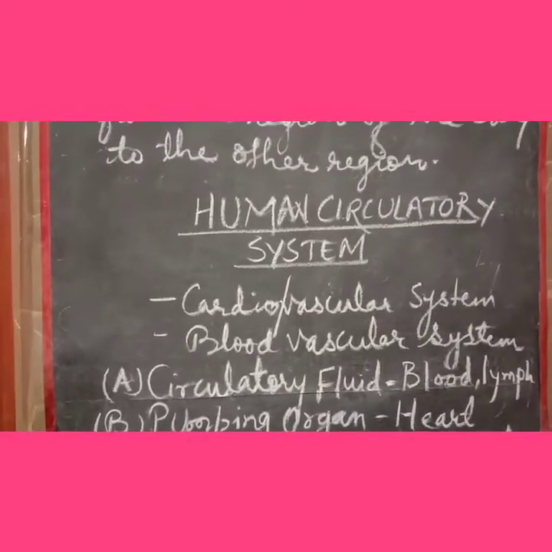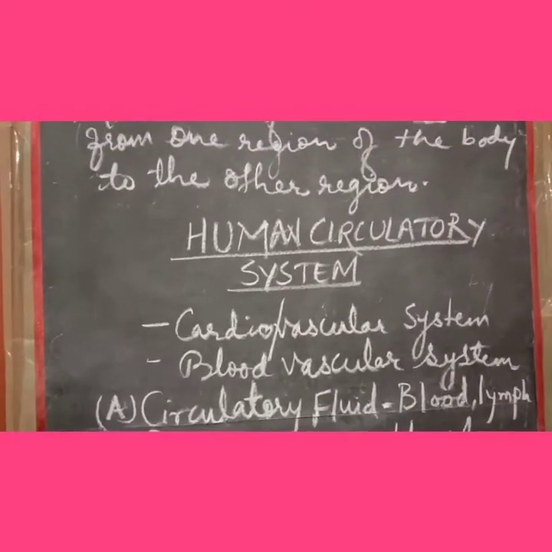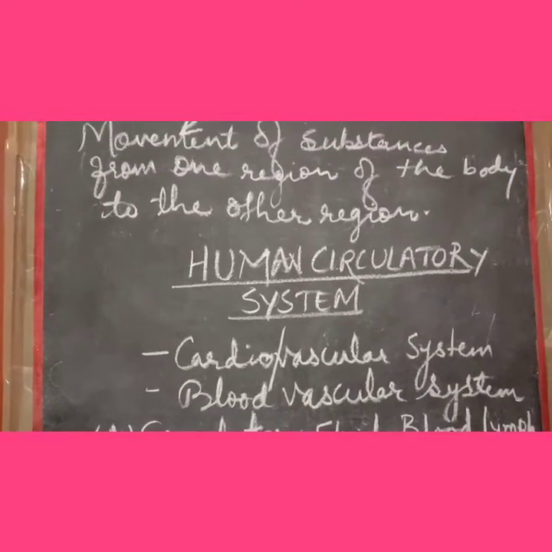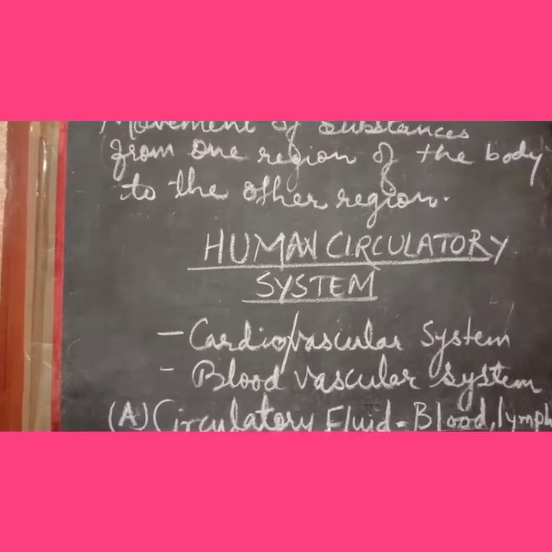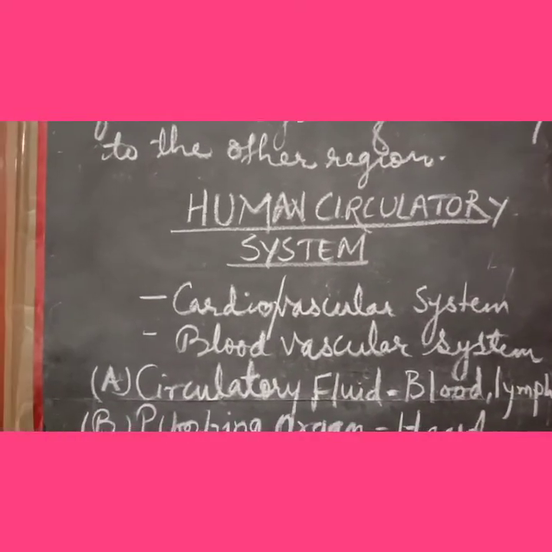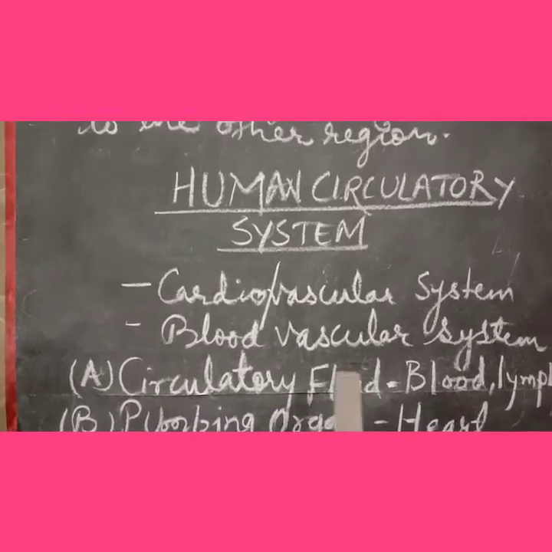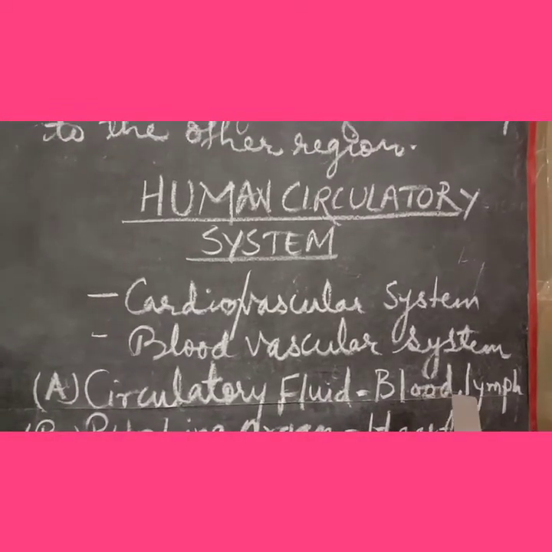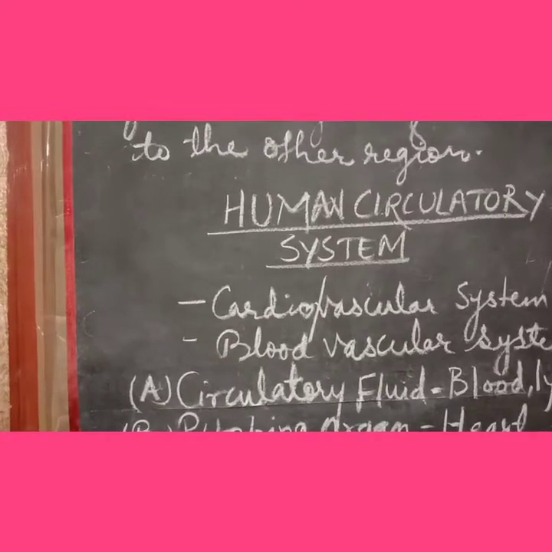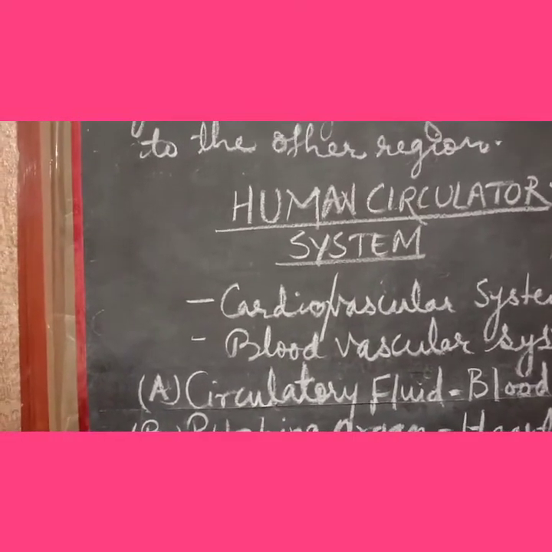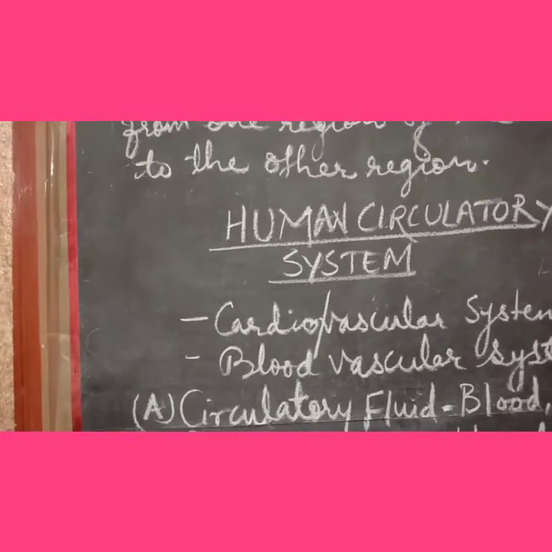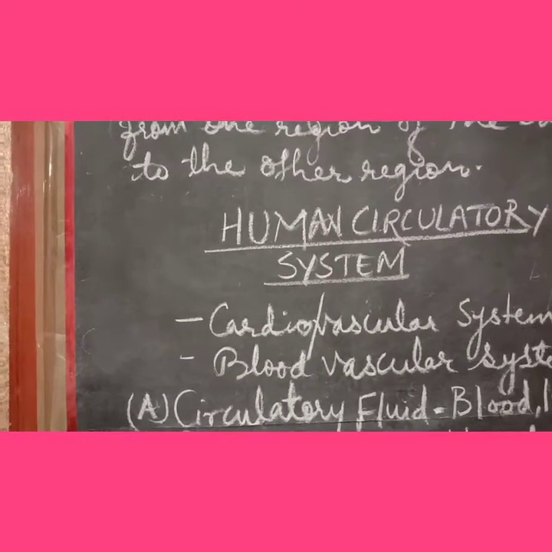Every organ, as you know, in our body requires certain substances, and this happens because of the circulating fluid, which is blood or lymph. Examples can be taken as follows. The digestive system digests and absorbs nutrients.